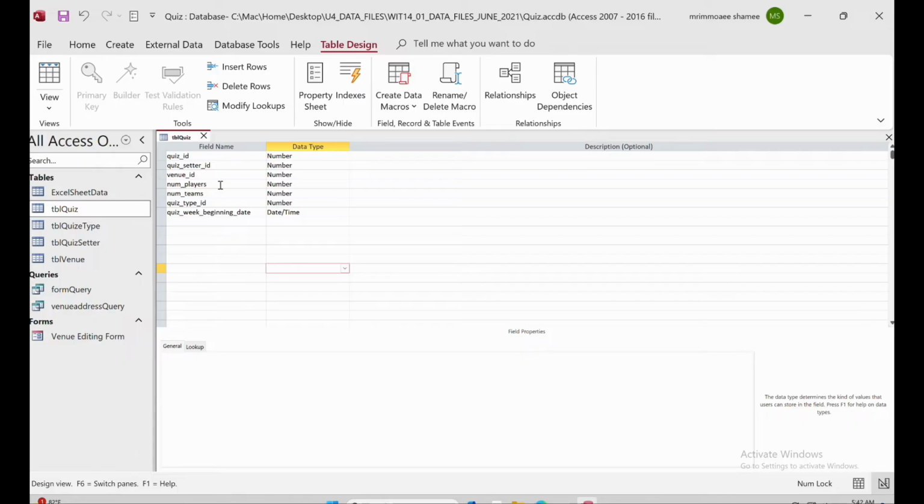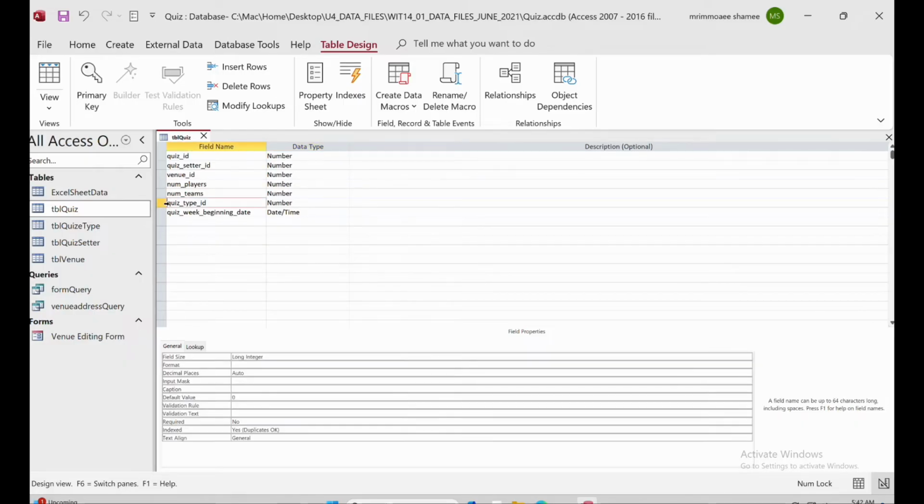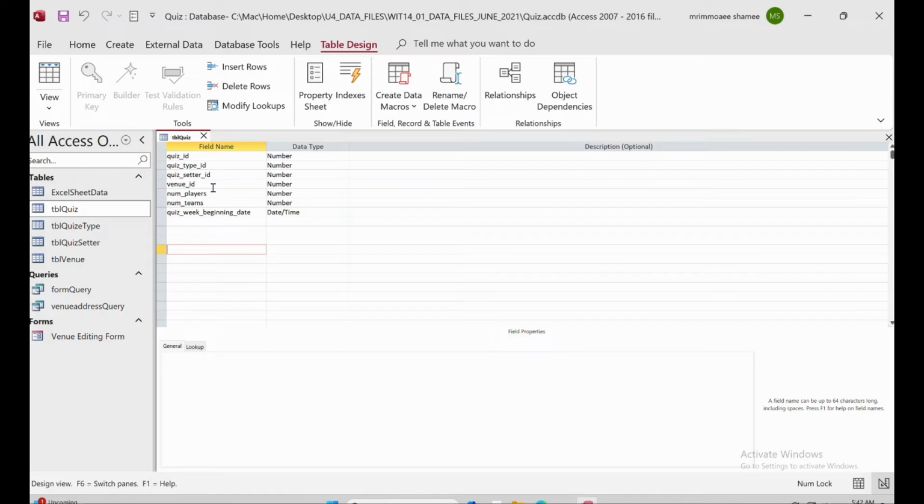Venue ID we need, number of players we need, yes. So how to move this one up? When you click here, now we will move it to here. So all the IDs are here, table quiz is there, save it. Okay, so we have already created the tables. Now we have to create the relation.